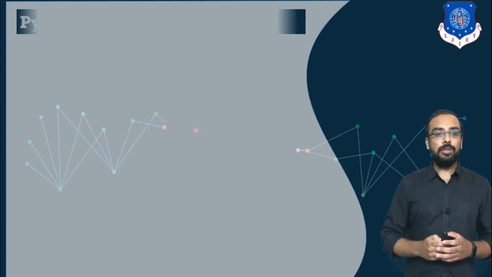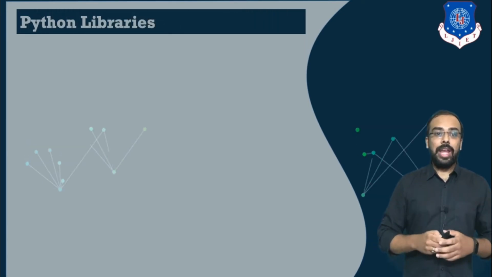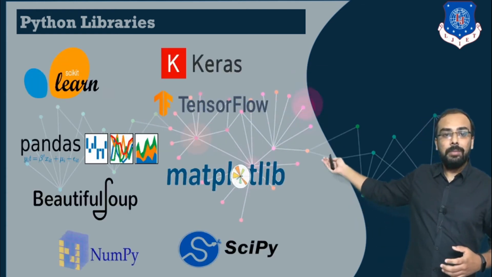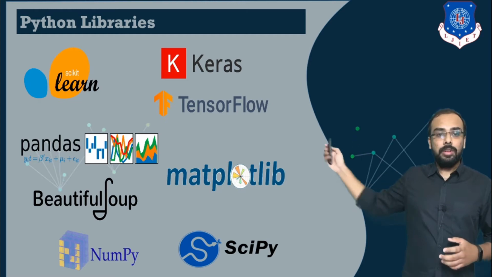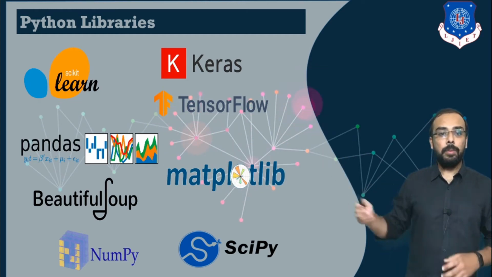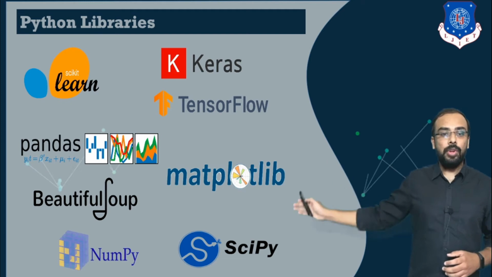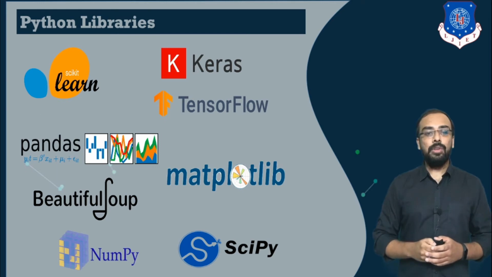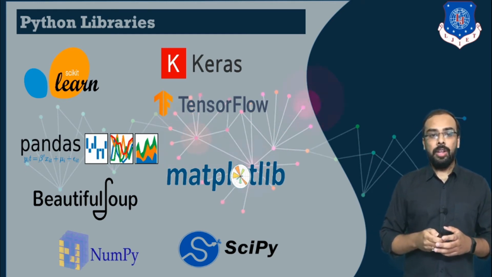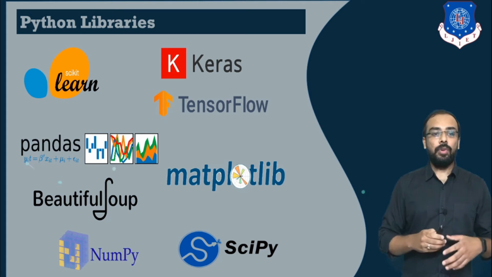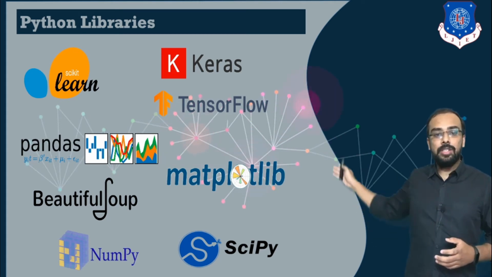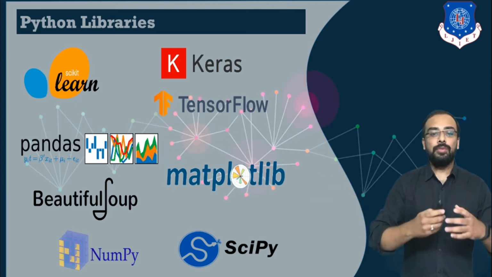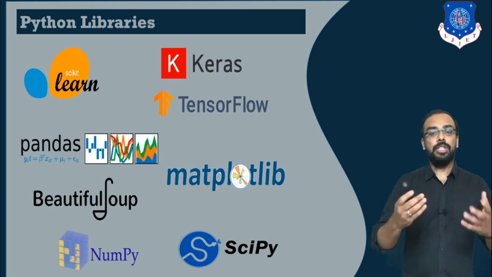Now let us move towards Python libraries. As Python provides a rich set of libraries, some of the libraries provided are scikit-learn, Keras, TensorFlow, pandas, matplotlib, Beautiful Soup, NumPy and SciPy. Some of these libraries can be used for neural networks and machine learning. Particularly, scikit-learn is used for machine learning, and Keras and TensorFlow are used for neural networks. Matplotlib is basically used for graphical representation or visualization.